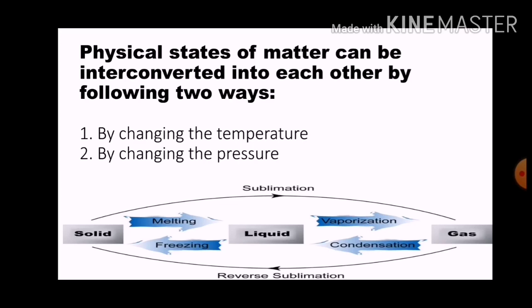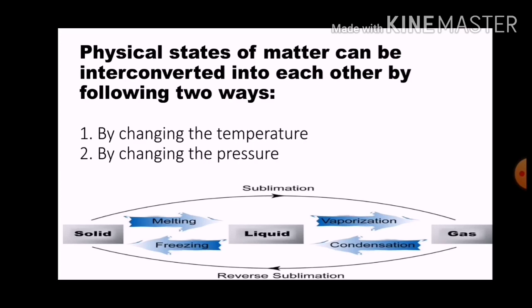The first one is by changing the temperature. By increasing the temperature or by decreasing the temperature, we can change the states of matter. And the second way is by changing the pressure. Understand? So only by two ways we can change the states of matter. The first one is by changing the temperature and the second one is by changing the pressure.